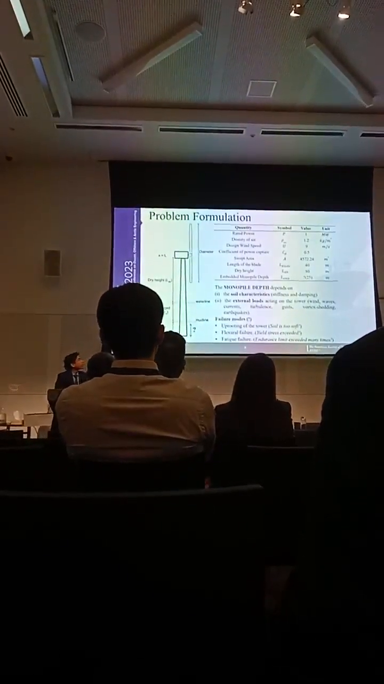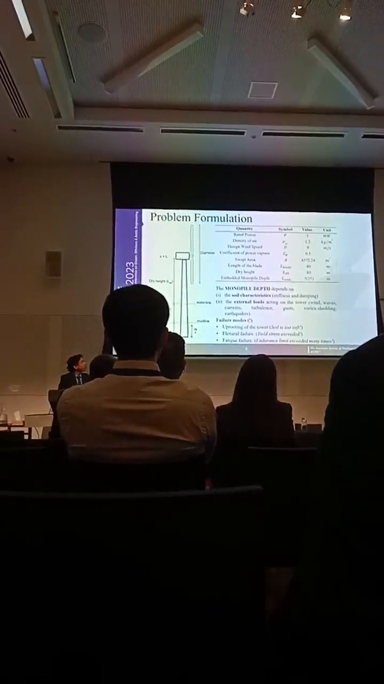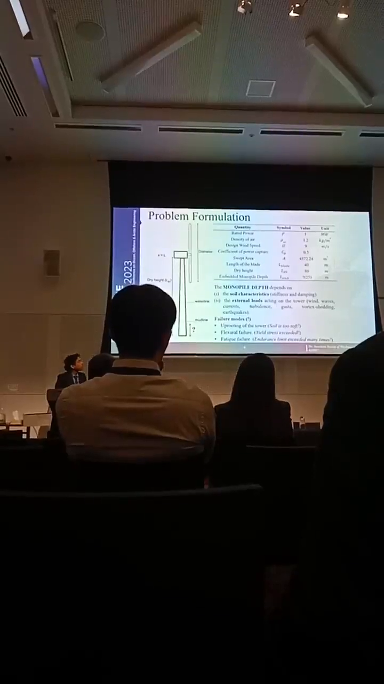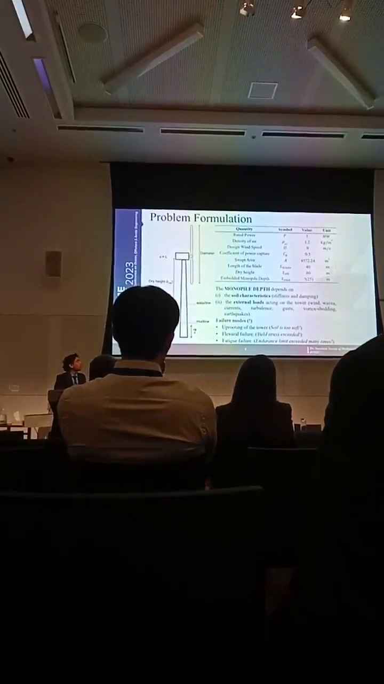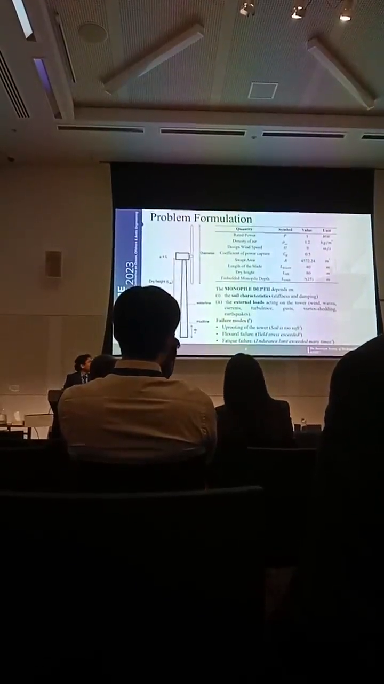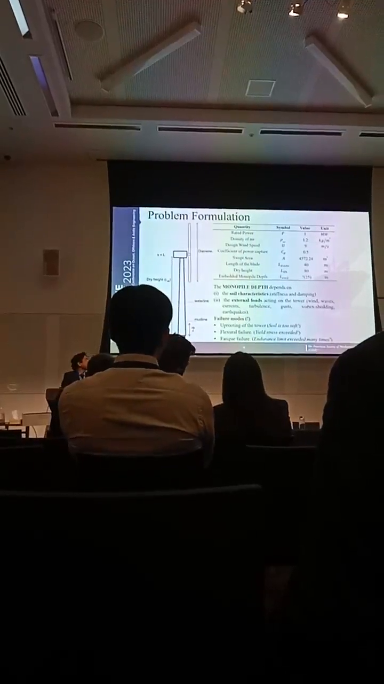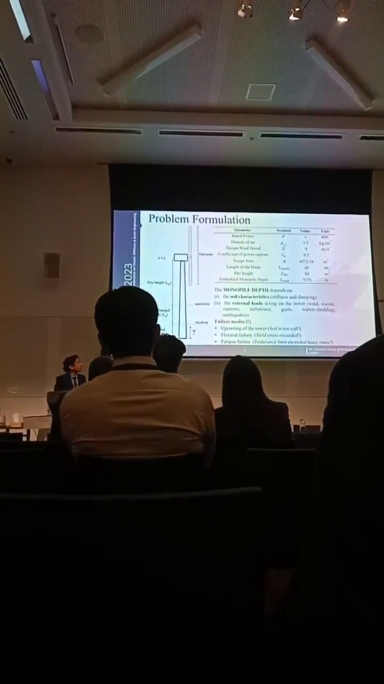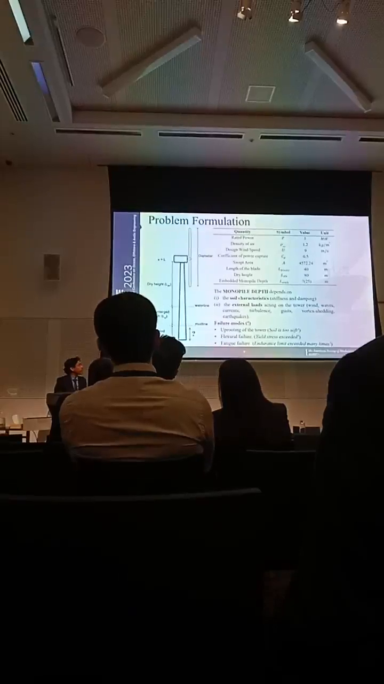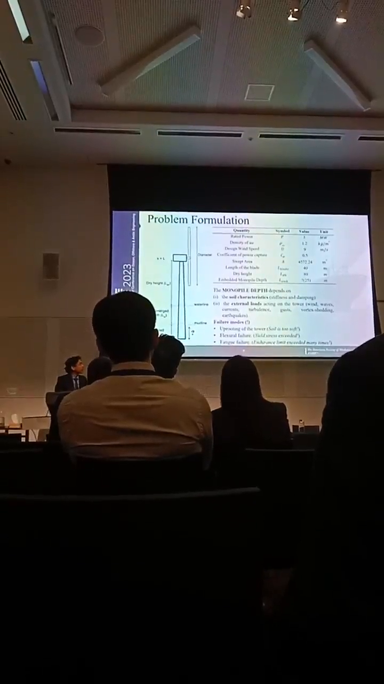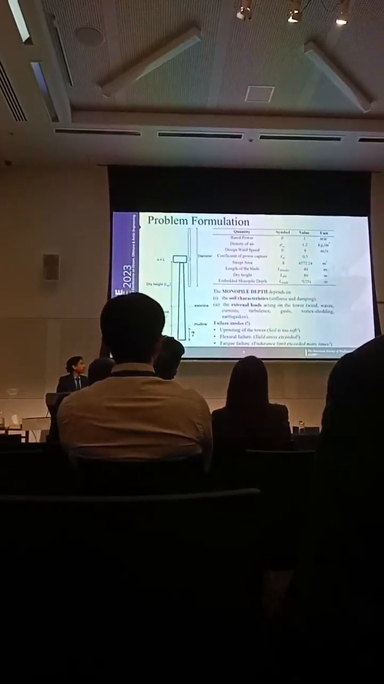Now let us formulate the problem. We are designing the wind turbine with a rated power of around 1 megawatt, which gives us a blade length of around 40 meters, and the hub height is assumed to be double the length, 40 meters. We are initially starting with an assumed monopile depth of 25 meters. The monopile depth obviously depends on soil characteristics and the external loads.